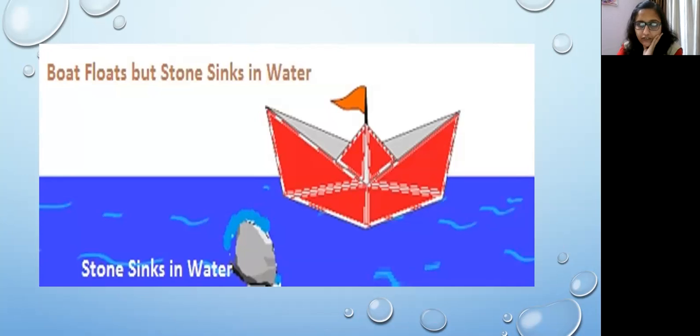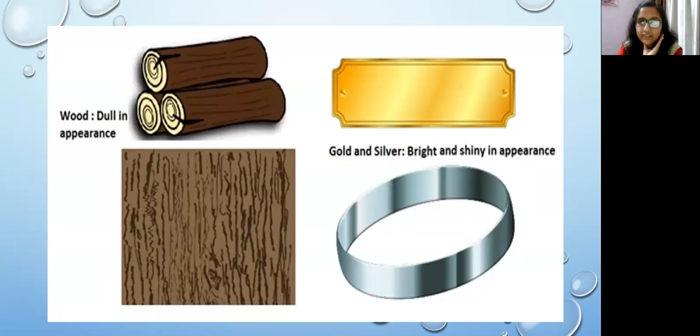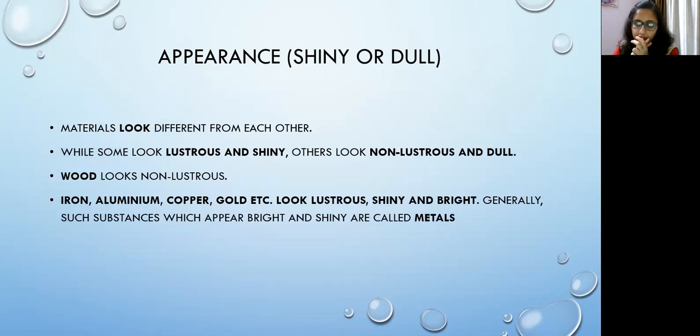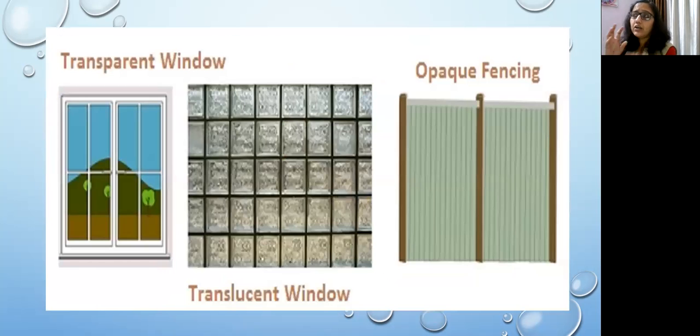With this we have completed all the properties, children. I have also given a few questions as homework. You can do these questions in either your rough copy, which you have made earlier, your science rough copy, or the one which Manisha ma'am has told you to make. You can do it in either. These are just simple questions. These are not exactly from the questions in your textbook. I have just given these for reference, for your better understanding.